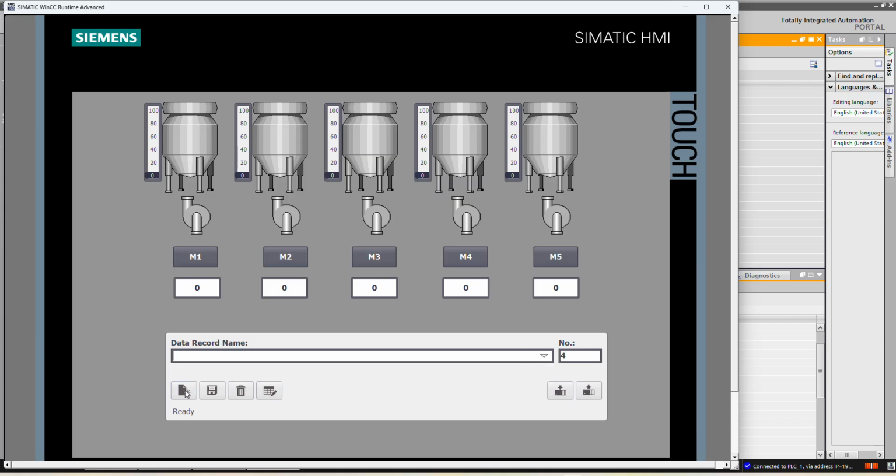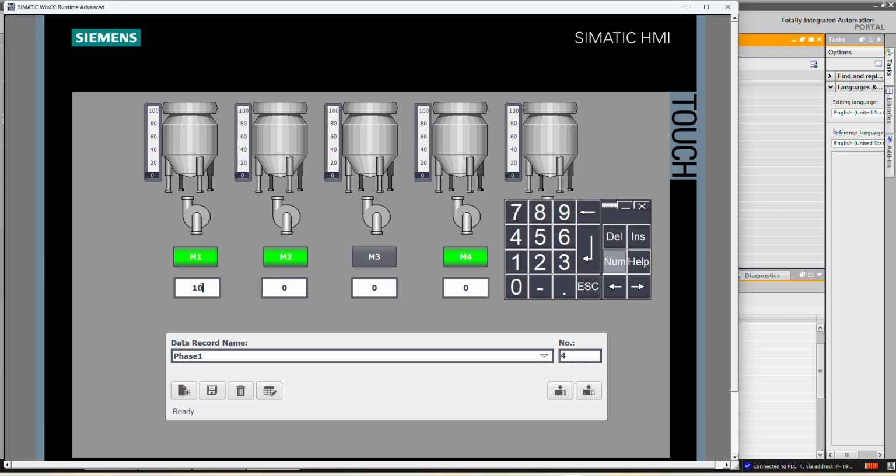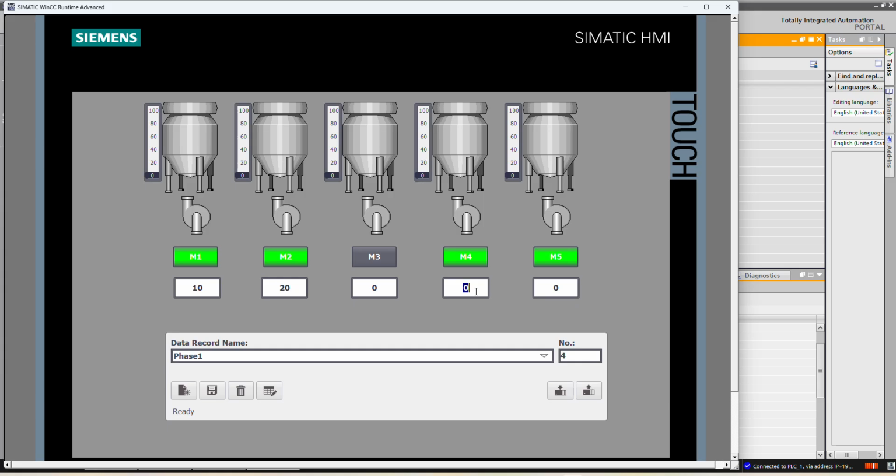So now let us say for some phase we want motor 1, motor 2, motor 4 and motor 5 with 10, 20, 40 and 50 set points.